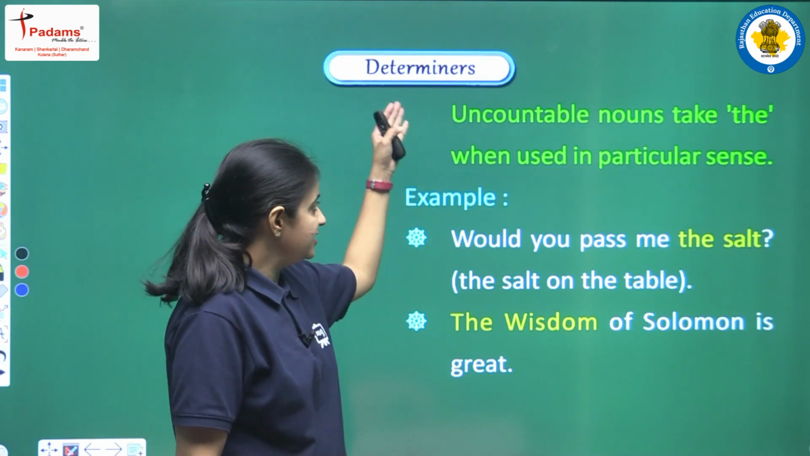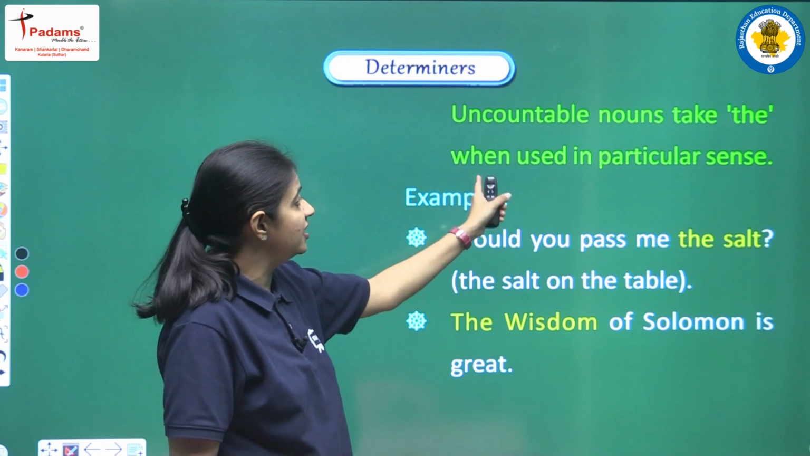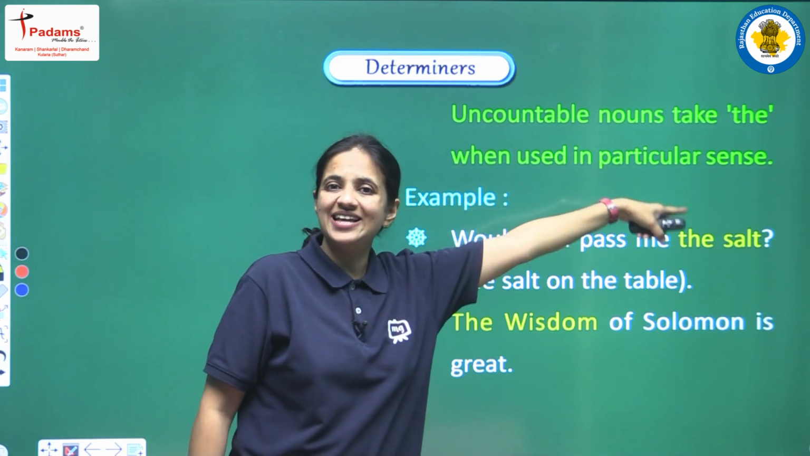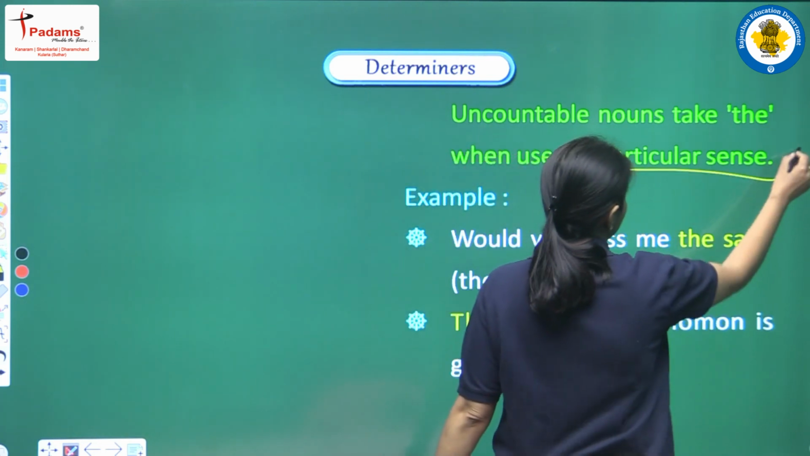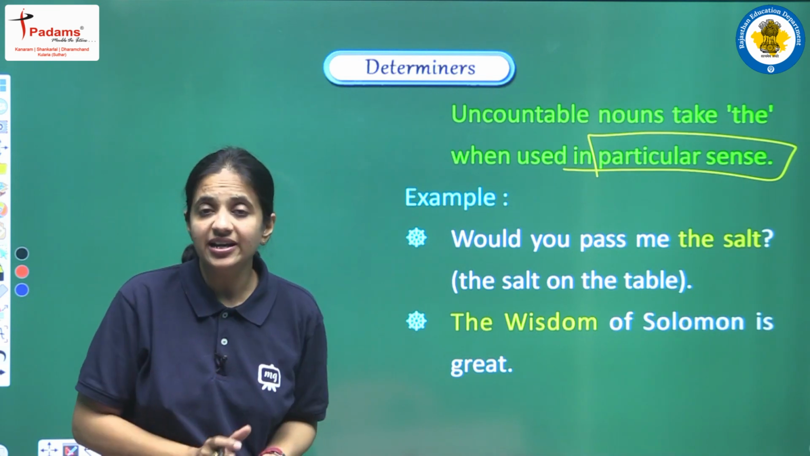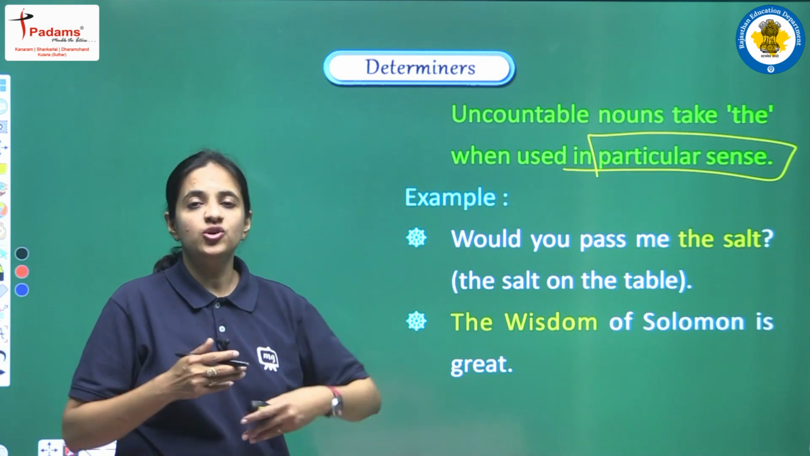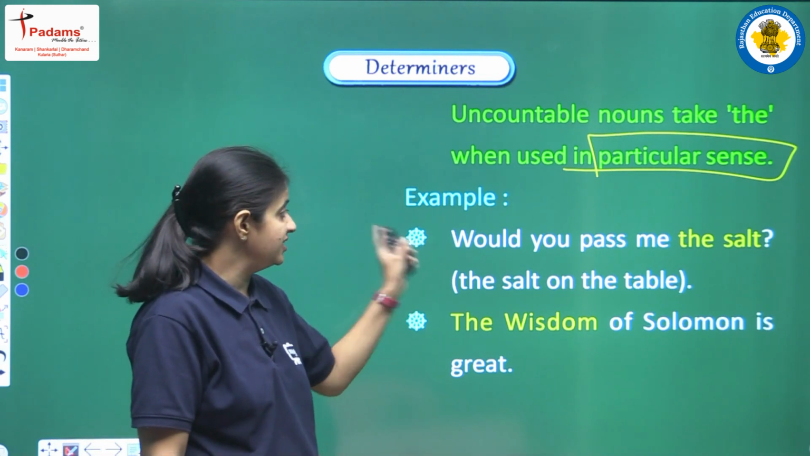But let's see the exception that we have. Uncountable nouns take the when used in a particular sense. So yes, again one exception is there: when we are talking about a particular sense, at that time we have to use the article, because we are trying to indicate that we are talking about some particular or special thing. Let's see the example.